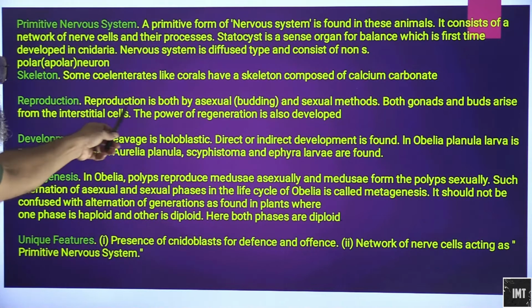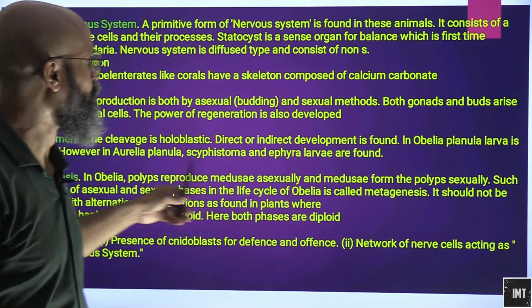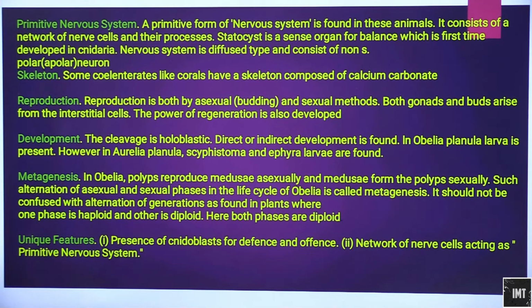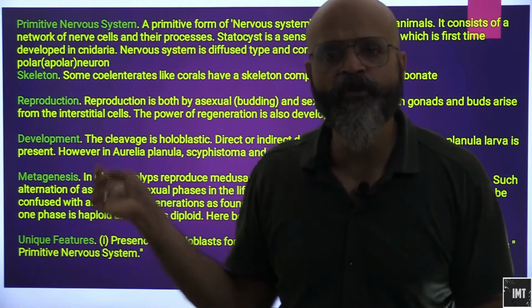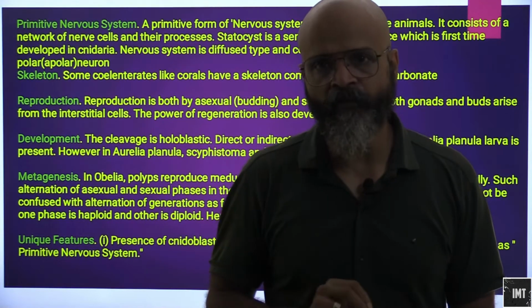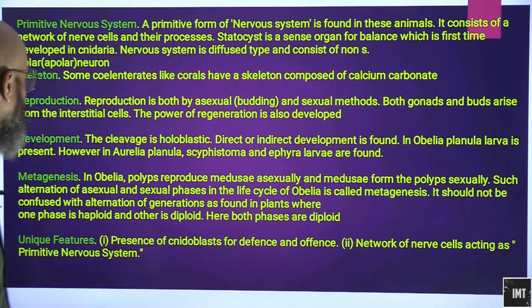Reproduction is both asexual, by budding, and sexual. Both gonads and buds arise from interstitial cells. Asexual reproduction takes place by budding, and in sexual reproduction gonads are involved. The power of regeneration is also developed.